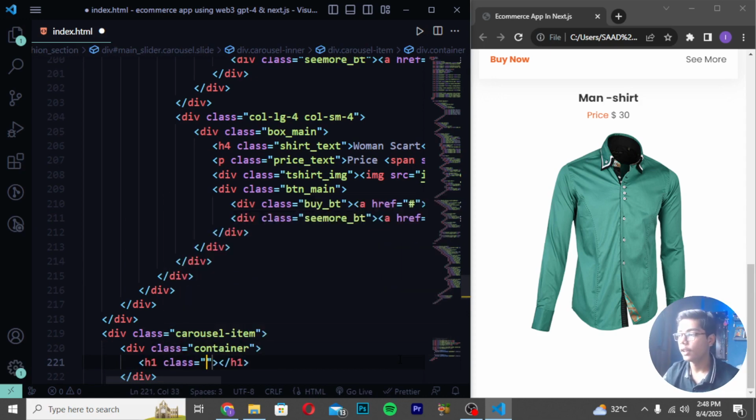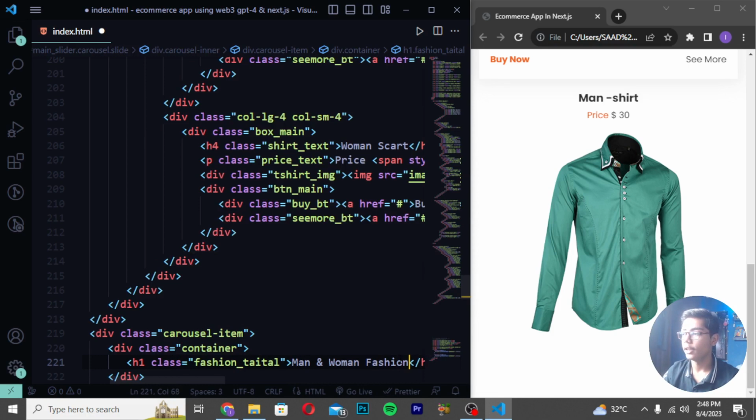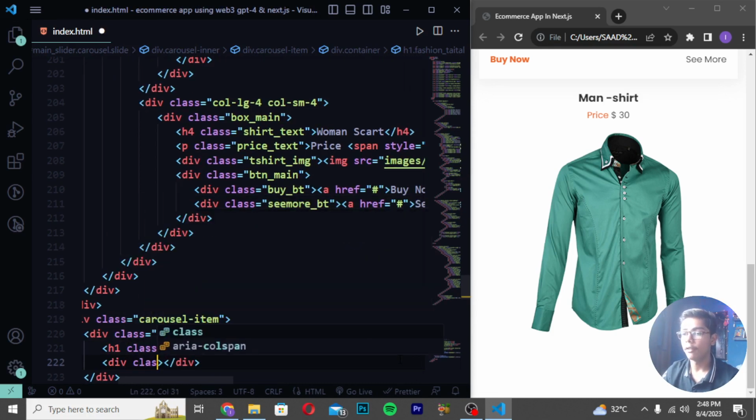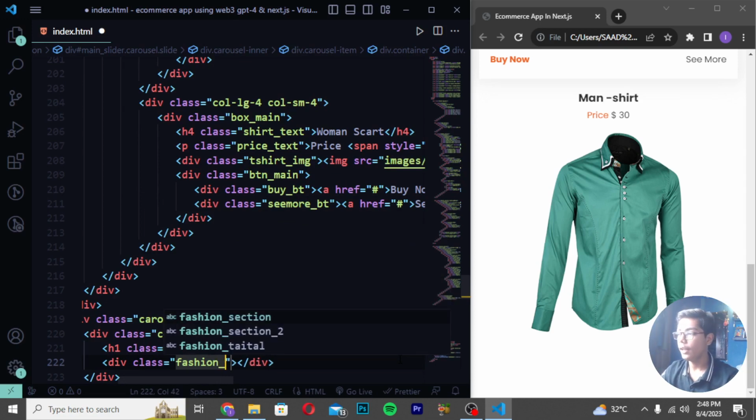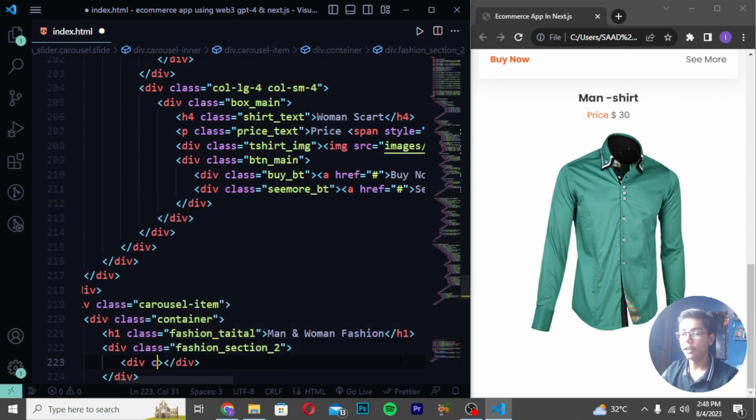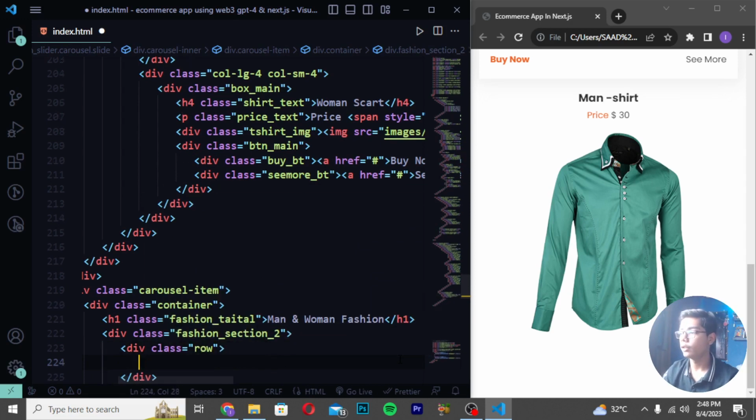And then you have to create here a class as fashion, and I will be writing here underscore data and write here man and woman. Then write here fashion. Then you have to save it, create div class, and I will be now just writing it as fashion. Then I will be writing here section_2. Then you have to just write here div class row, and I will be now just writing it as div class col-lg-4. Write here col-sm-4.